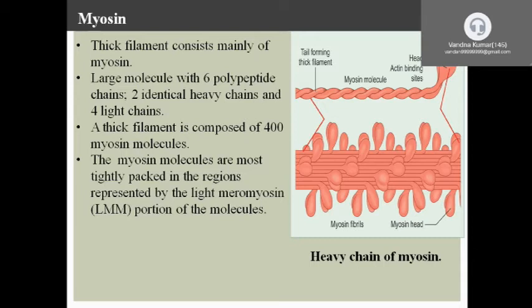A thick filament is composed of 400 myosin molecules. This is the head, which contains M protein. The myosin molecules are most tightly packed in the regions represented by the light meromyosin portion of the molecules.